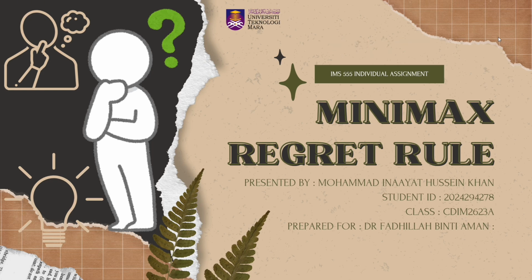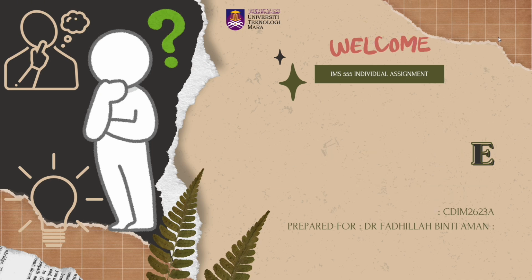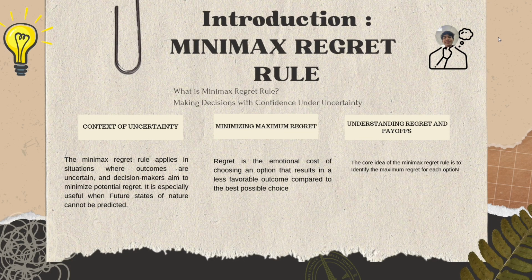Minimax Regret Rule. So, what is Minimax Regret Rule? Minimax Regret Rule is making decisions with confidence under uncertainty, and there are three contexts under Minimax Regret Rule, which is context of uncertainty, context of minimizing maximum regret, and context of understanding regret and payoff.